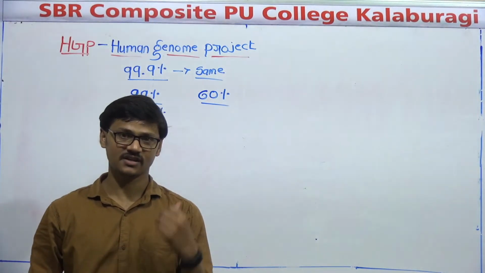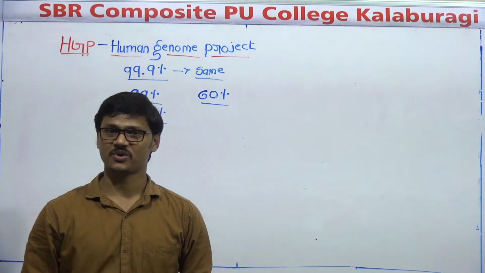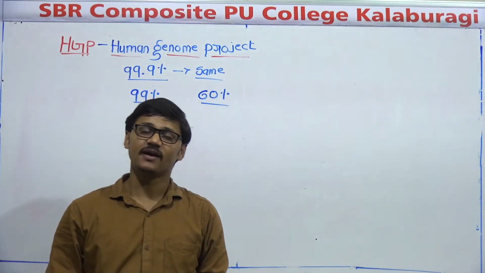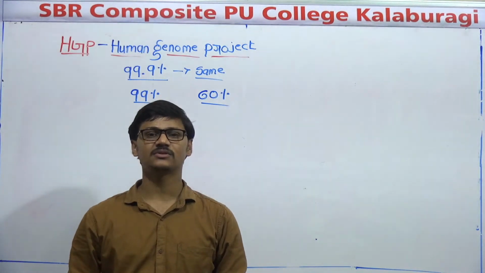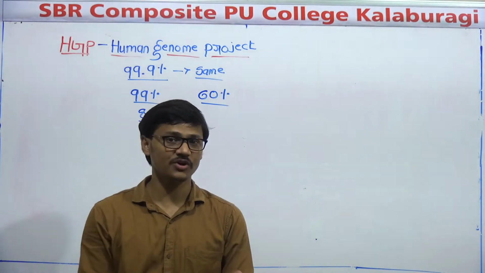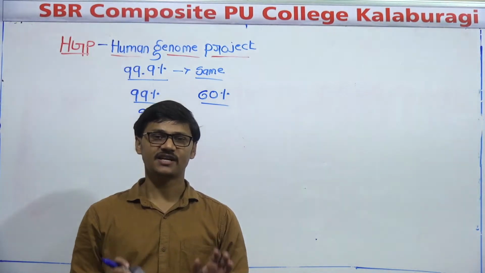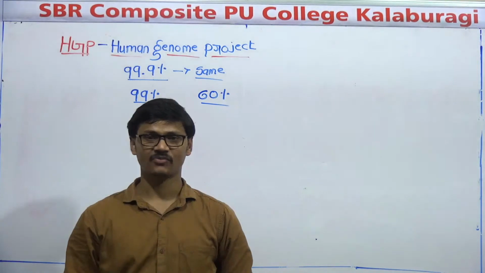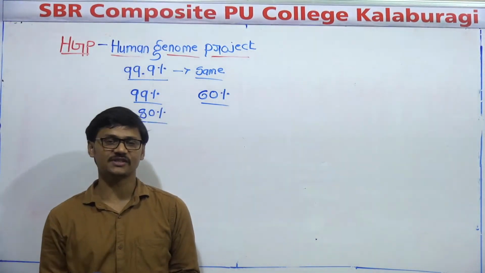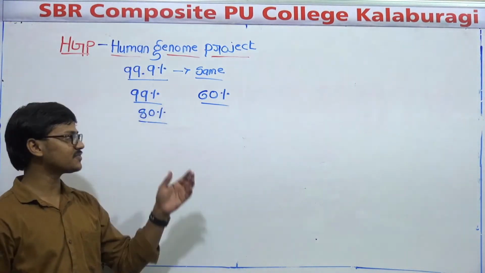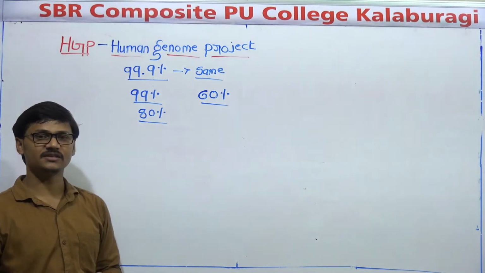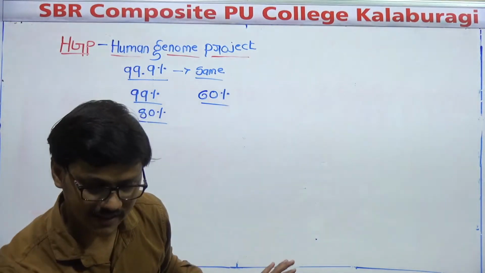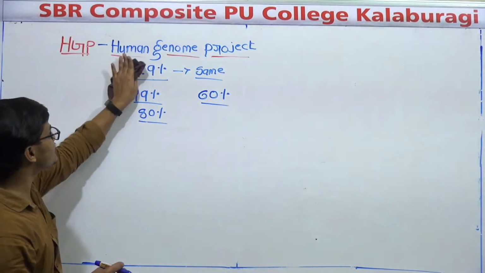Again, the answer is there in this chapter only: genetic code. You know what is the meaning of genetic code, and you already studied the properties of genetic code. And in the properties of genetic code, what you studied, one property, genetic code is nearly what? Universal. Since the genetic code is nearly universal, almost all organisms are sharing similar DNA or genes. Right? Now, it is another thing, but the main purpose of this Human Genome Project is,